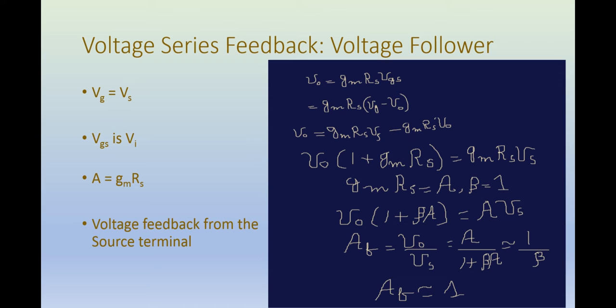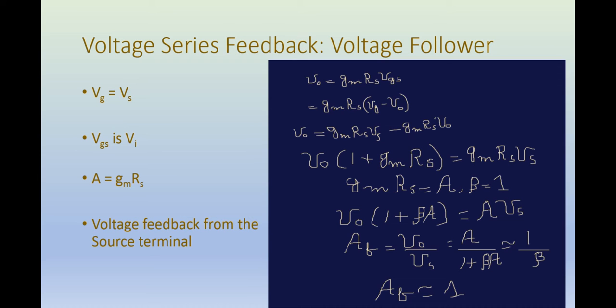We take the terms with V0 on the left side. So we get V0 into 1 plus GmRs equal to GmRs into Vs, and then we rearrange it. So we get V0 into 1 plus beta A is equal to A Vs, or V0 is equal to A divided by 1 plus beta A into Vs, where A is equal to GmRs and beta is equal to 1.